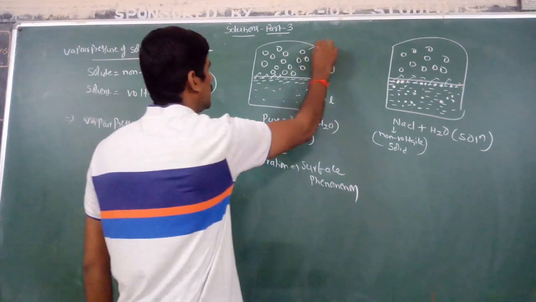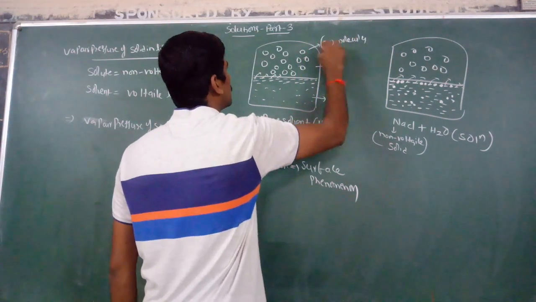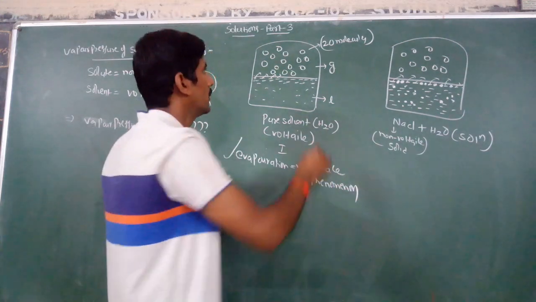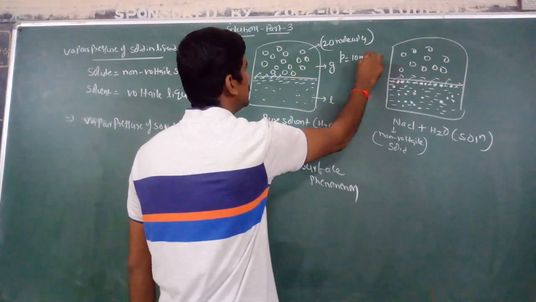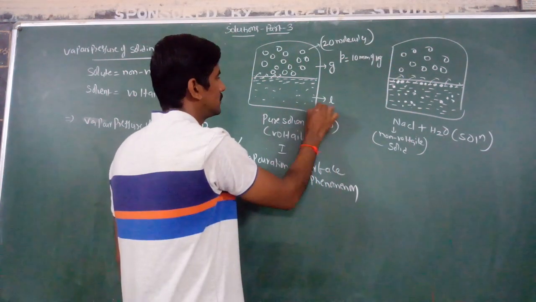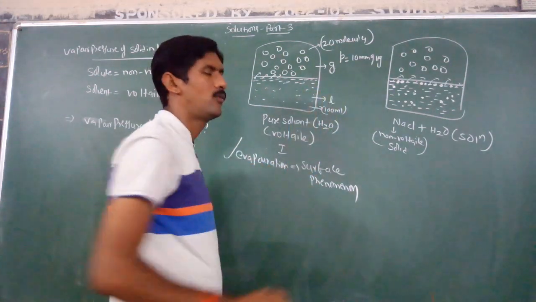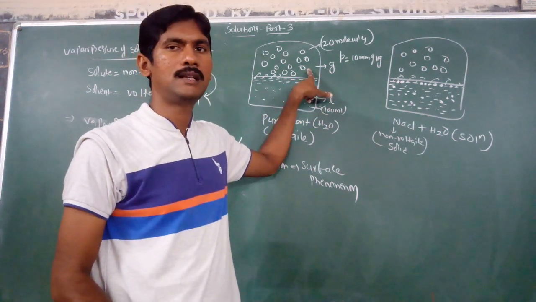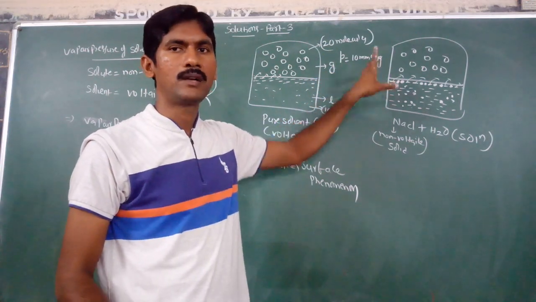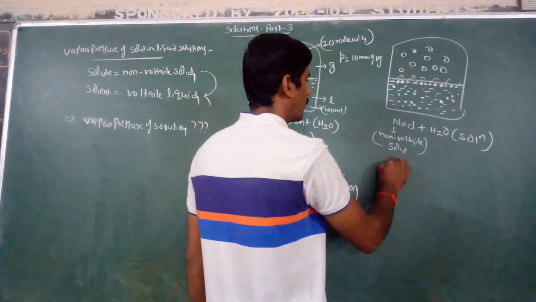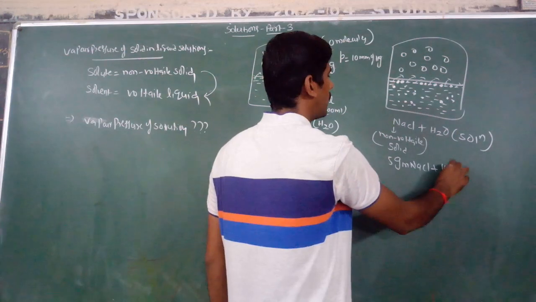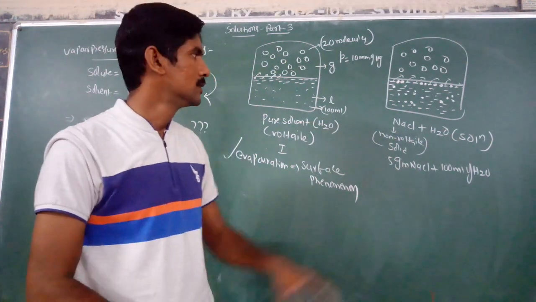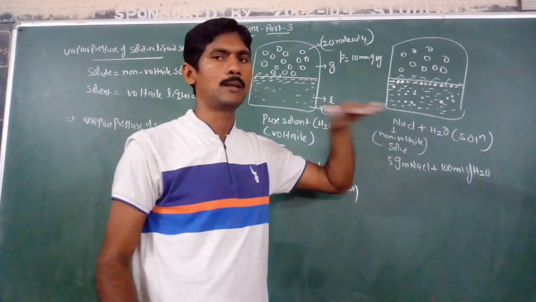For example, suppose at a particular temperature, 20 molecules go into the vapor state, and they exert a pressure of 10 mm of Hg. Take 100 ml of water; these water molecules go into the vapor state and exert a vapor pressure of 10 mm of Hg. But when you dissolve 5 gram of sodium chloride in 100 ml of water, some of the non-volatile solute particles block the surface area.